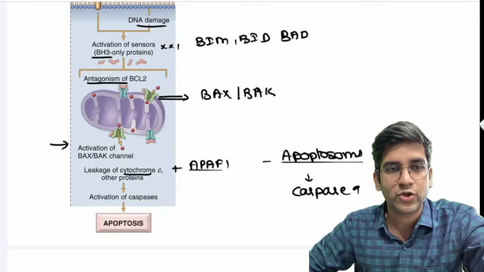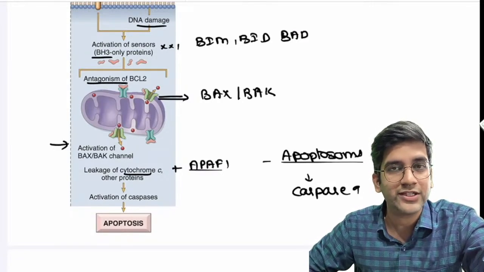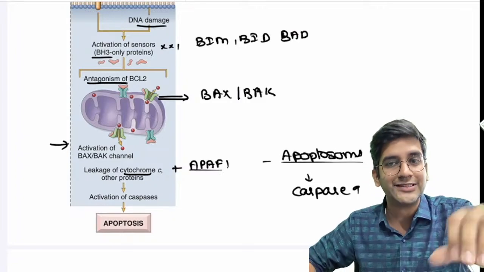These are very simple things. Robbins has amazing flow charts. Read them, revise them. That's going to help you in the longer term more than anything, right?